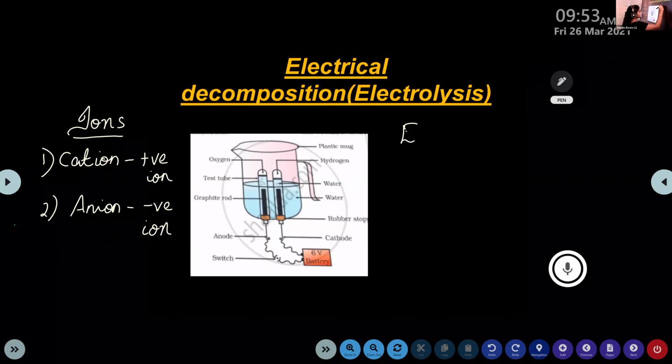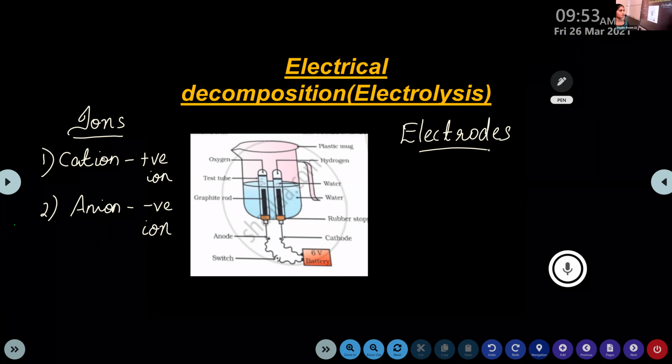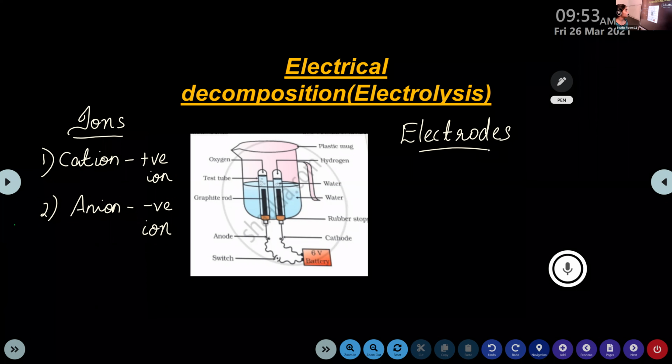Electrodes. That's simply a rod consisting of carbon, graphite, etc. That we can see in this figure 1.6. There are two black rods here, right? Two black rods made up of graphite.